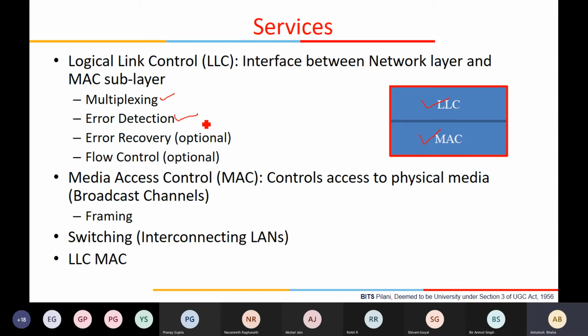Any argument from your side? Sir, there can be damage in physical media. Damage in the physical media. Okay, let's think it's wireless. Then